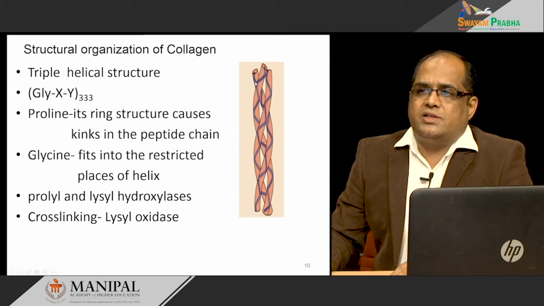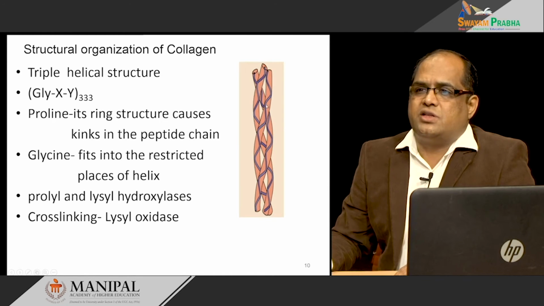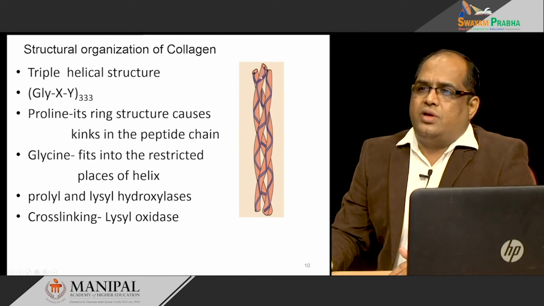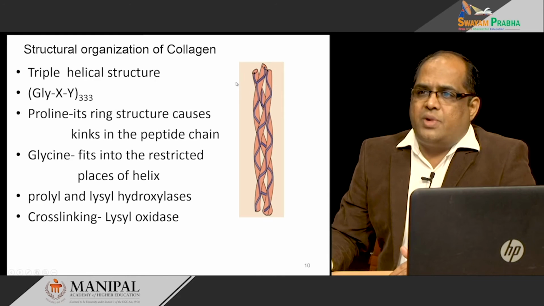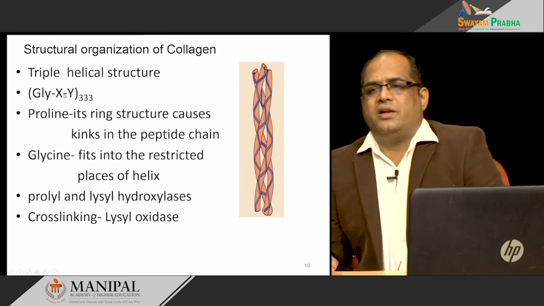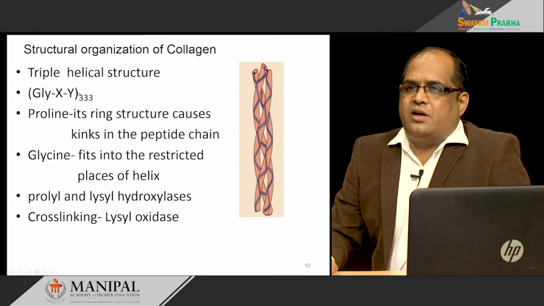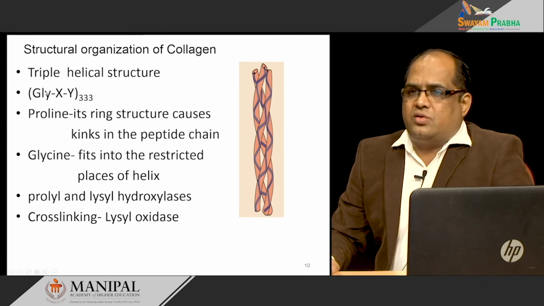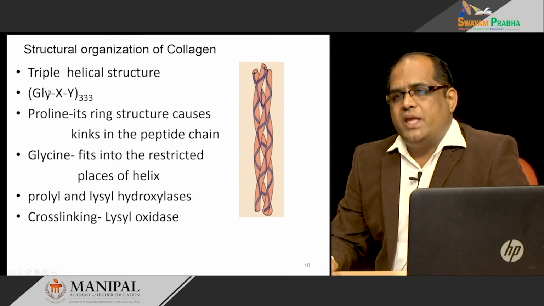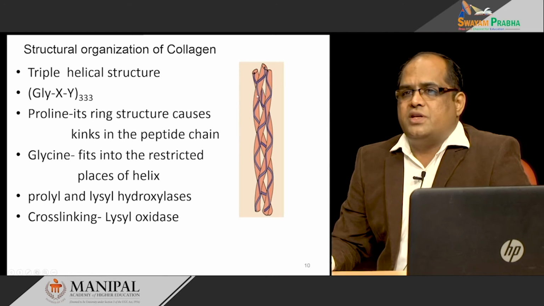It is basically an alpha helical structure with 3 polypeptide chains. It is a triple helical structure, where 3 polypeptide chains are wound against each other. In these polypeptide chains, the majority of the amino acids are glycine, proline and lysine, with around 1000 amino acids, in repeated sequences. These amino acids play a very important role in the function of this collagen.